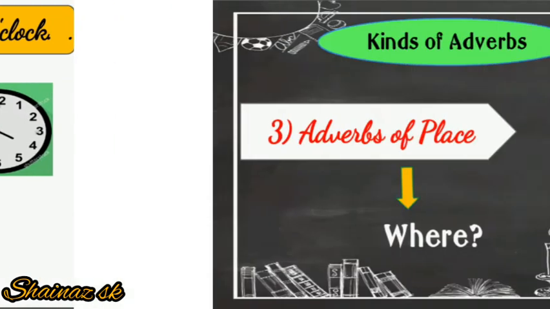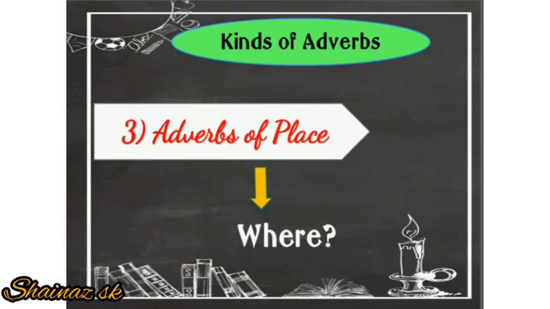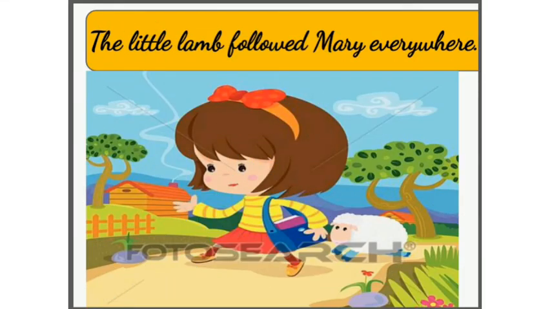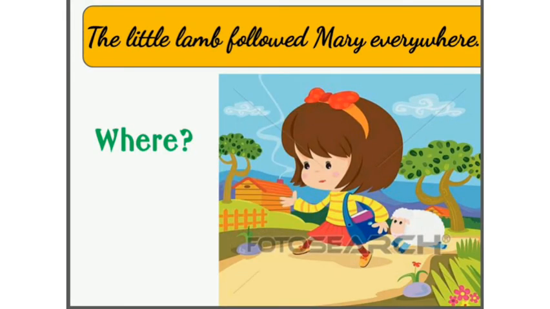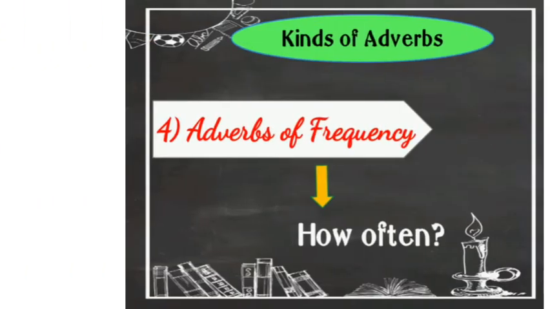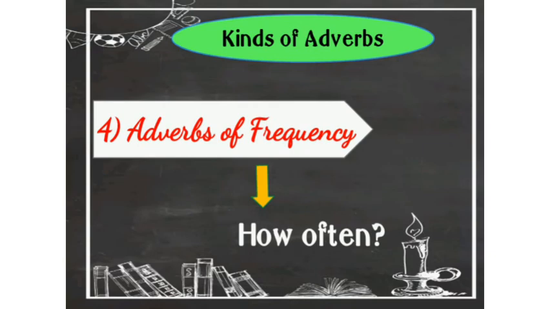Third kind is adverbs of place. This tells where an action takes place. See here, the little lamb followed Mary everywhere. Here, if we ask the question where, then we will get the answer that everywhere, which tells us about the place.